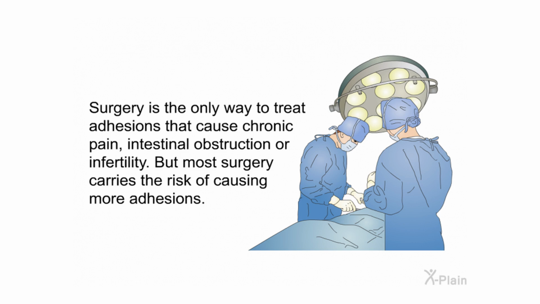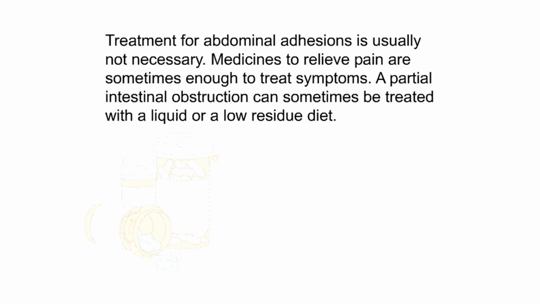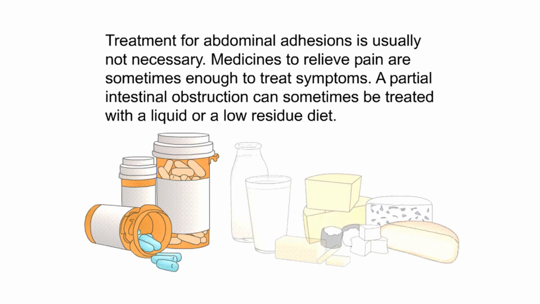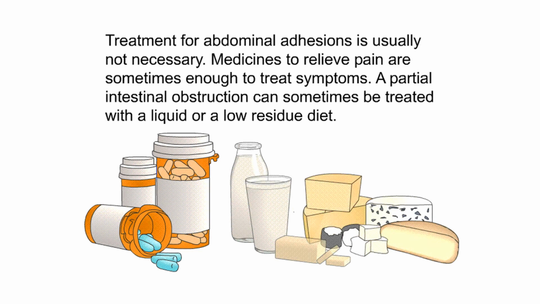Surgery is the only way to treat adhesions that cause chronic pain, intestinal obstruction, or infertility, but most surgery carries the risk of causing more adhesions. Treatment for abdominal adhesions is usually not necessary. Medicines to relieve pain are sometimes enough to treat symptoms. A partial intestinal obstruction can sometimes be treated with a liquid or a low-residue diet.